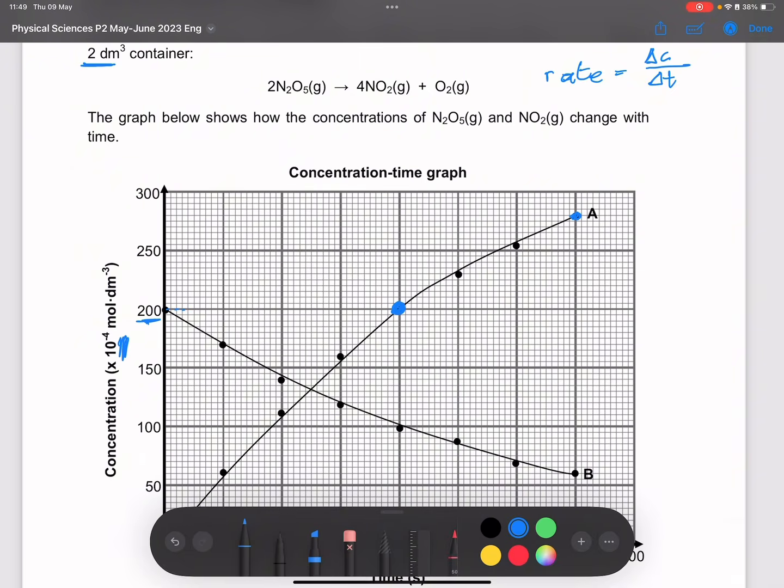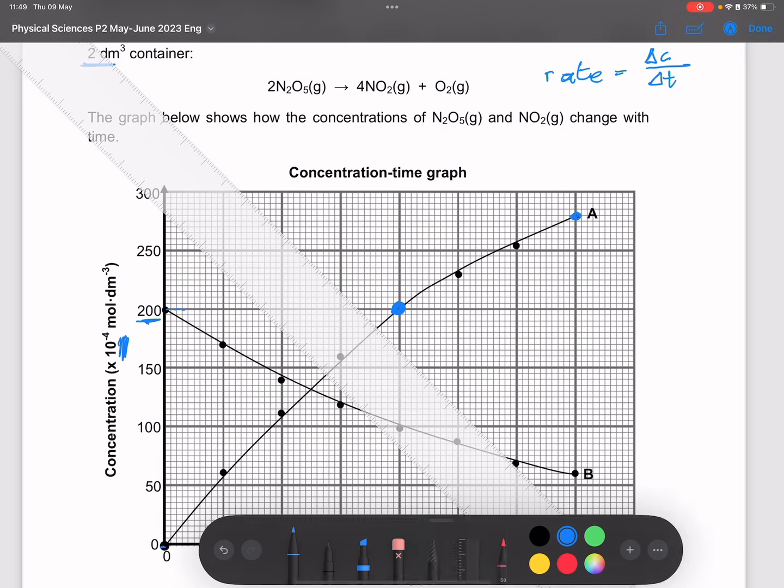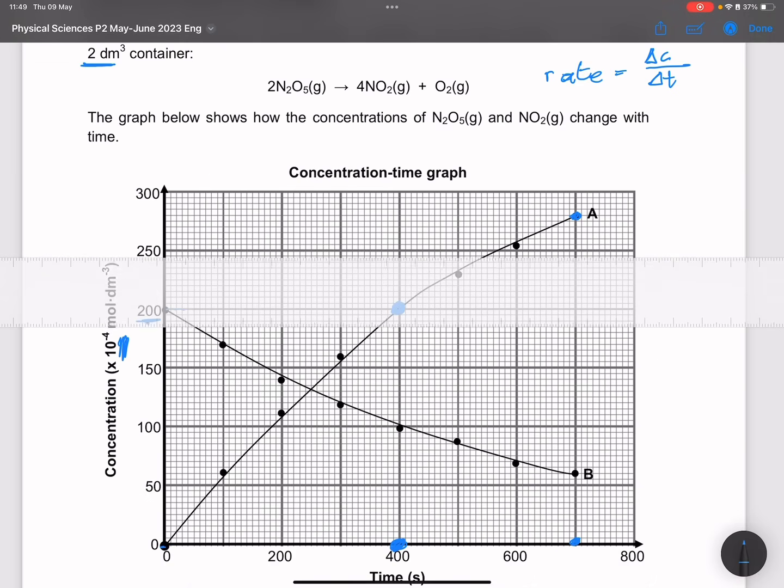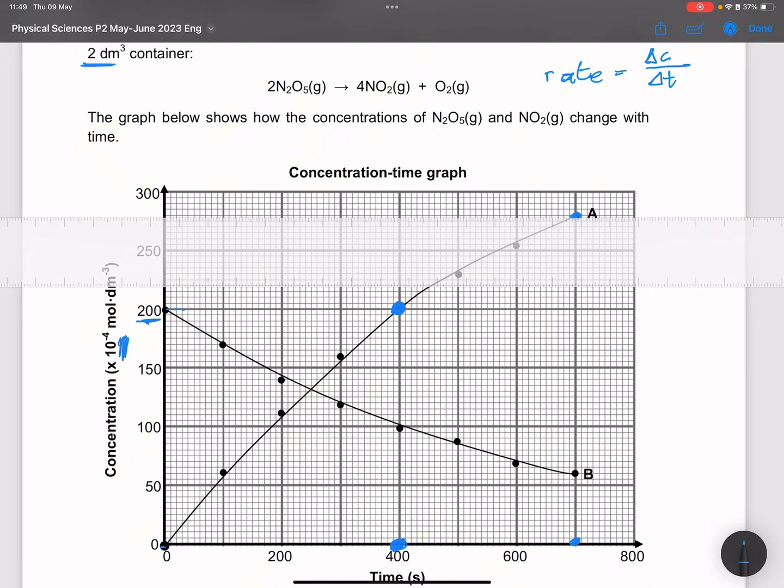I'm going to take my ruler. How much is the amount of nitrogen dioxide that has been formed there? You can see it's sitting over there.